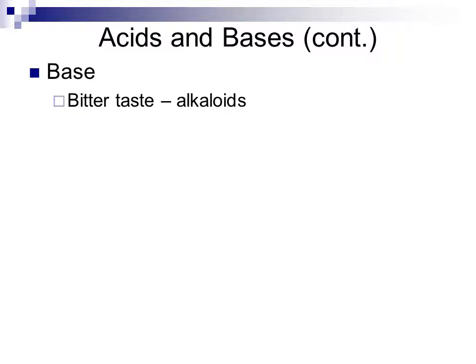Now, bases tend to be bitter to taste. Alkaloids are organic bases which are commonly found throughout nature and tend to be poisonous. Humans have evolved naturally an aversion to bitter tastes, and one possible reason for this is because many bitter things contain these organic alkaloids, and these organic alkaloids or bases are toxic to us. So the bitter taste is often a response that we have acquired to try to protect us from ingesting poisonous substances in the form of certain organic bases.